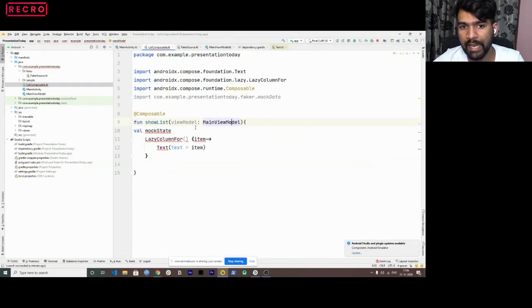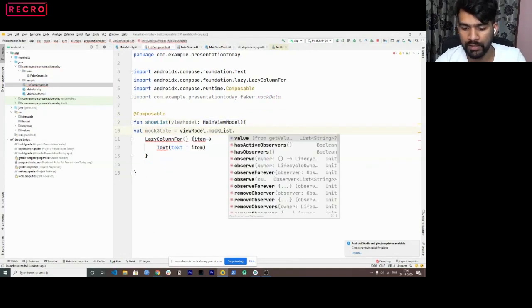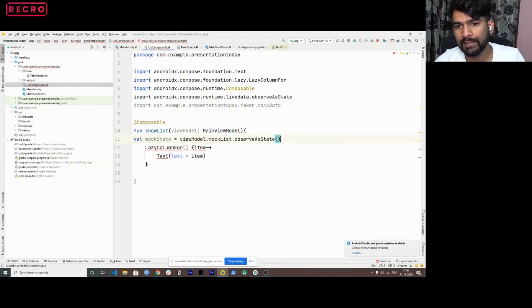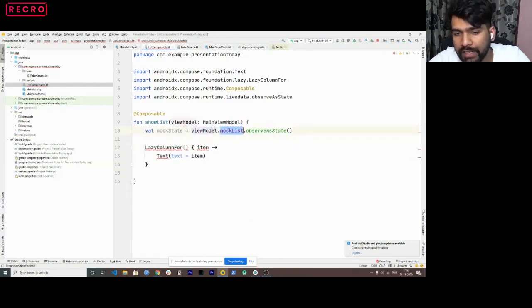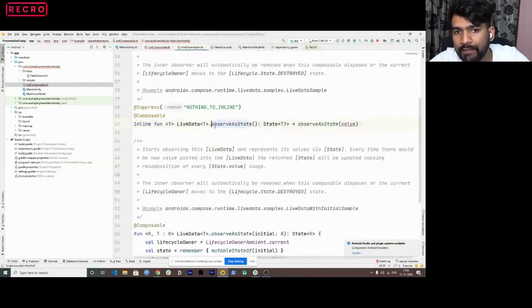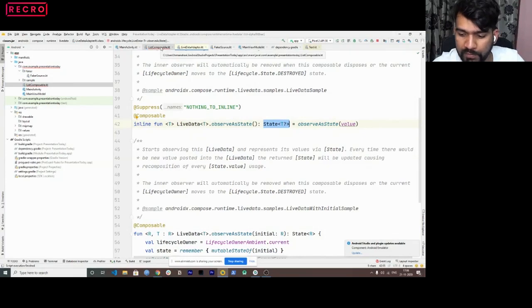To convert a live data to a state, you'll use view model dot mock list observe as state. So it converted this live data to a state, right? This is an extension function for the live data, as you can see here, and it converts it to a state, correct? So that's one thing we need to do.